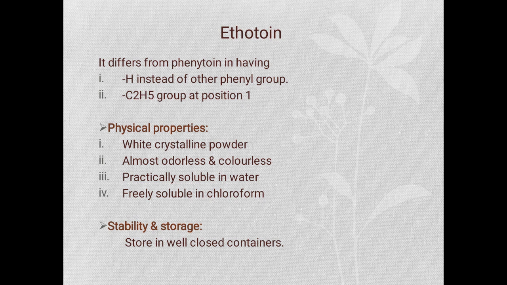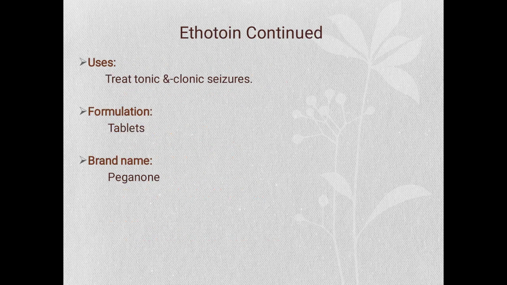Physical properties: available as white crystalline powder, almost odorless, colorless, practically soluble in water and freely soluble in chloroform. Stability and storage: it should be stored in well closed container. Uses: use in treatment of tonic clonic seizures. Formulation of ethotoin is tablet and brand name is Peganone.